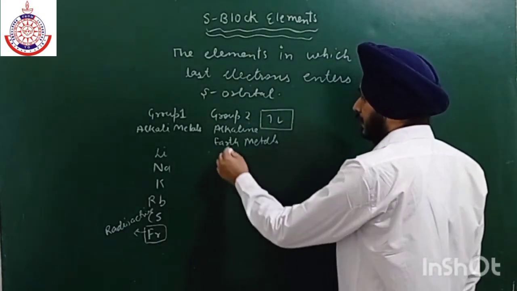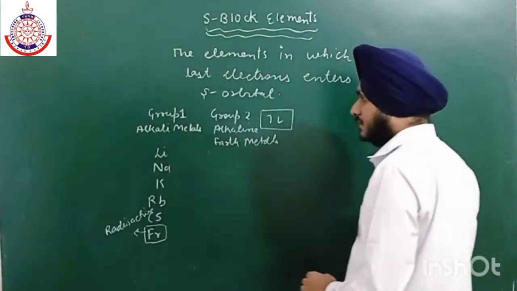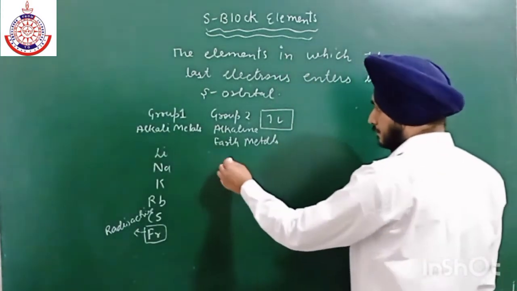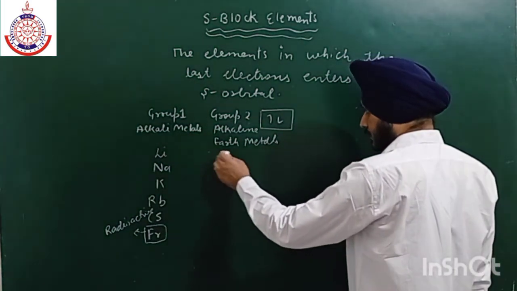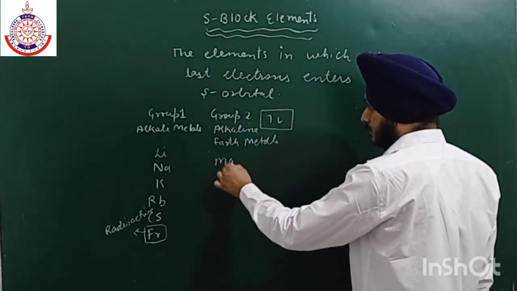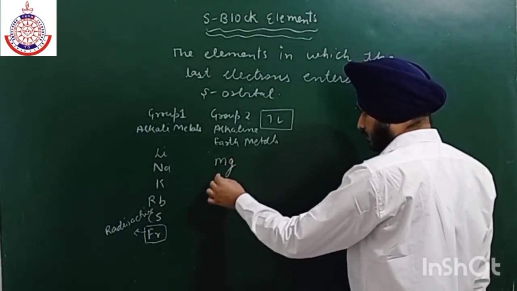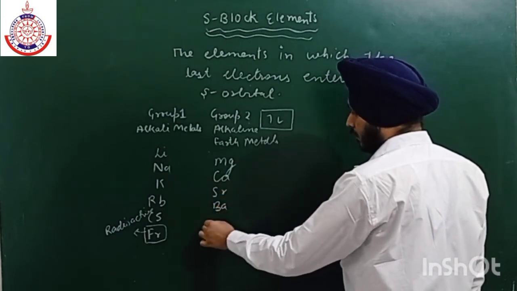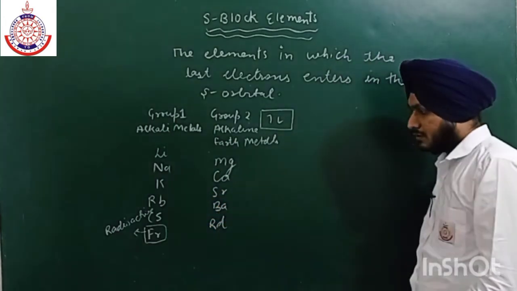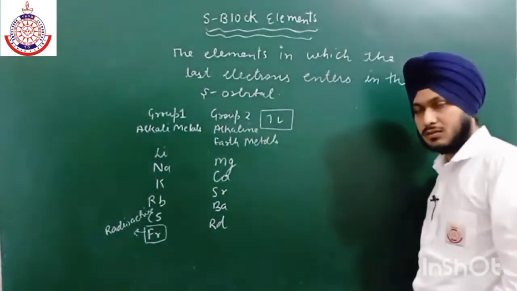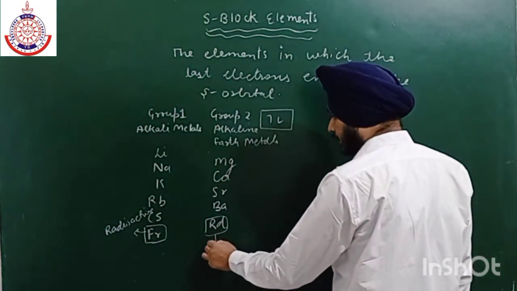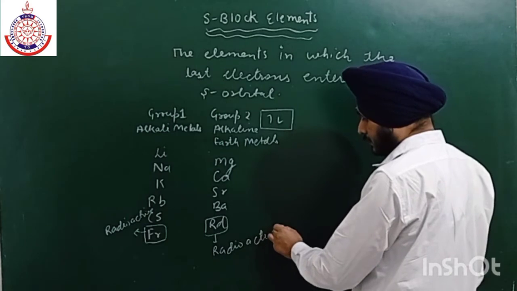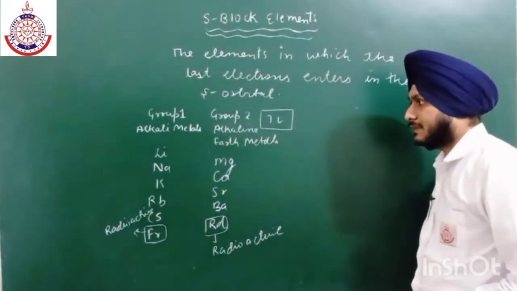And in alkaline earth metals we have beryllium, magnesium, and then we have radium. Radium is also radioactive in nature.